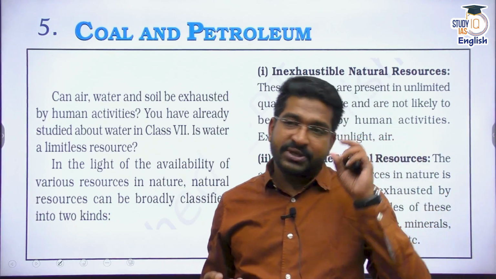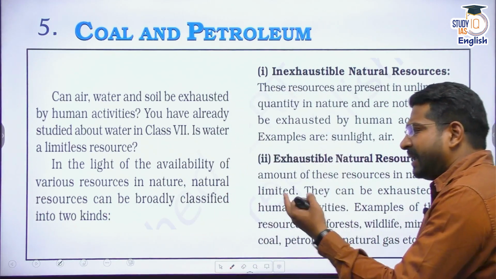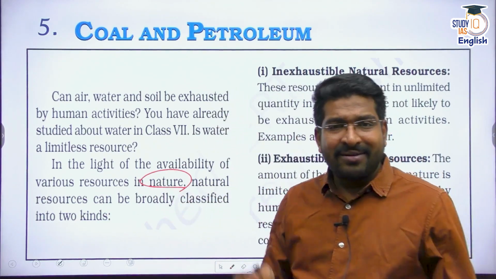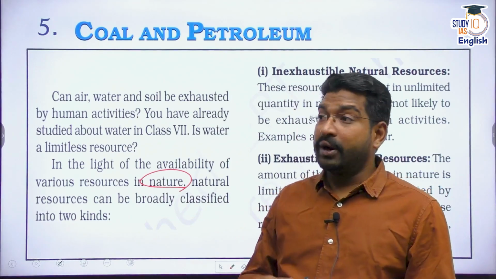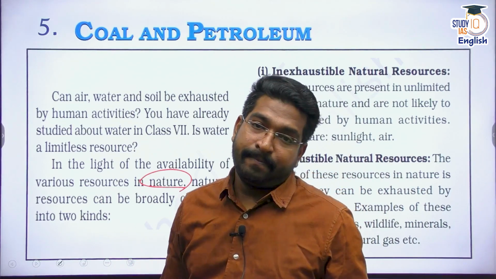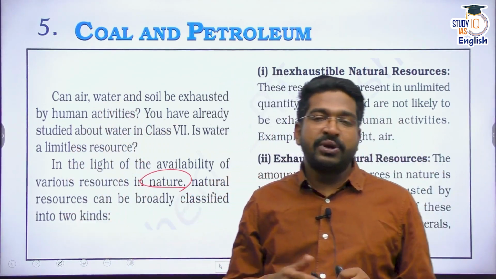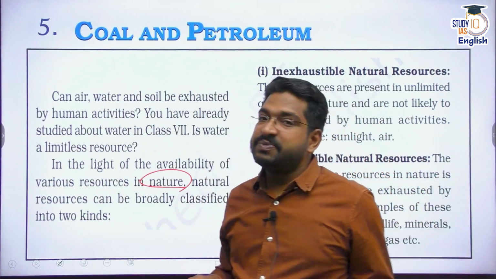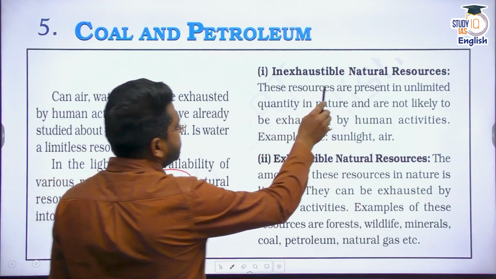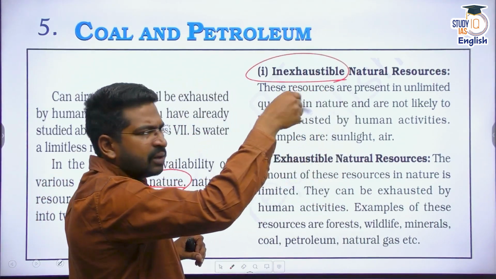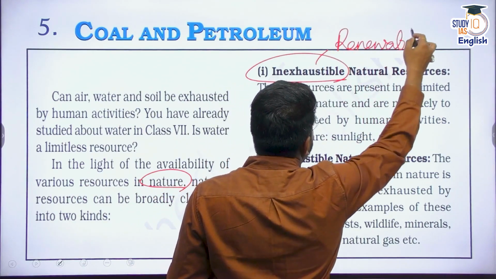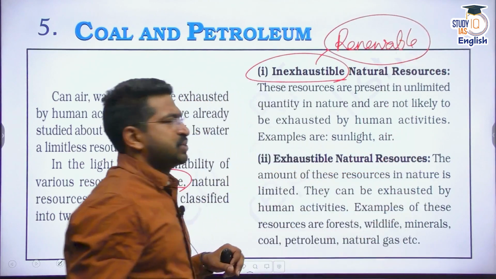So natural resources are resources which we take from nature, for instance air, water, forest, wildlife, or other sources like coal, petroleum, natural gas, etc. These all come under the domain of natural resources. But again, there is a segregation. Natural resources can be classified into two categories. First is inexhaustible natural resource, which I can colloquially call renewable also. There is no need to get confused here. It can also be called a renewable natural resource.